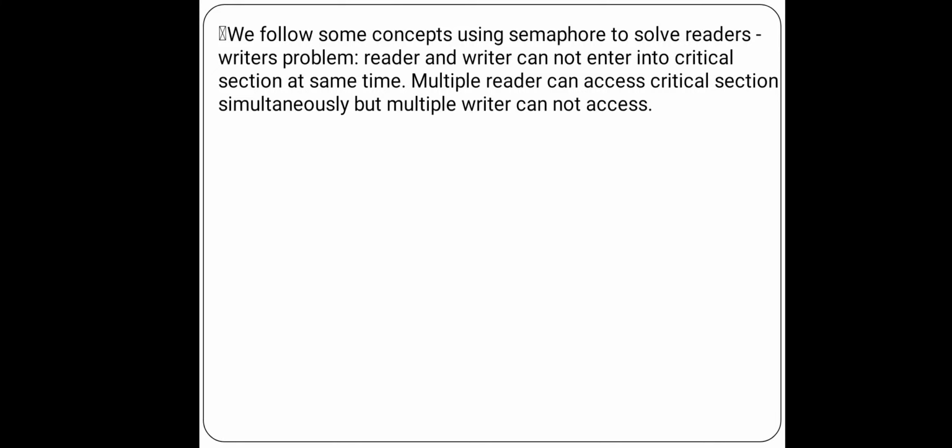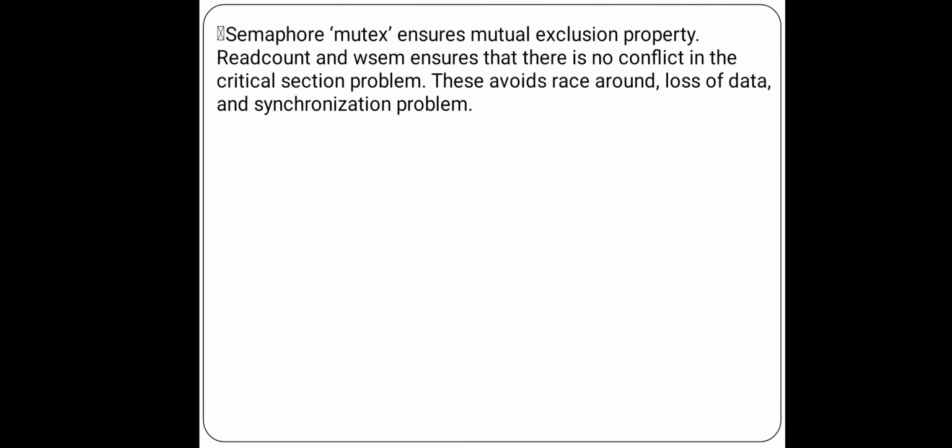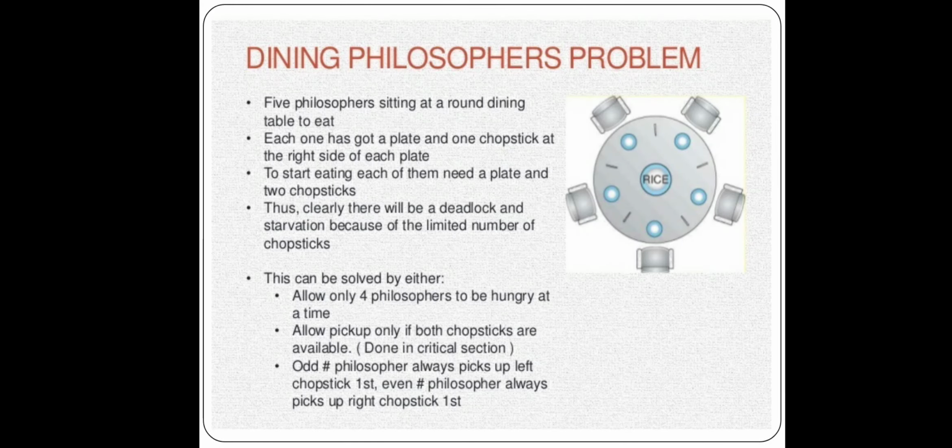The semaphore mutex ensures the mutual exclusion property. Read count and wsem ensure that there is no conflict in the critical section. This avoids race conditions, loss of data and synchronization problems.